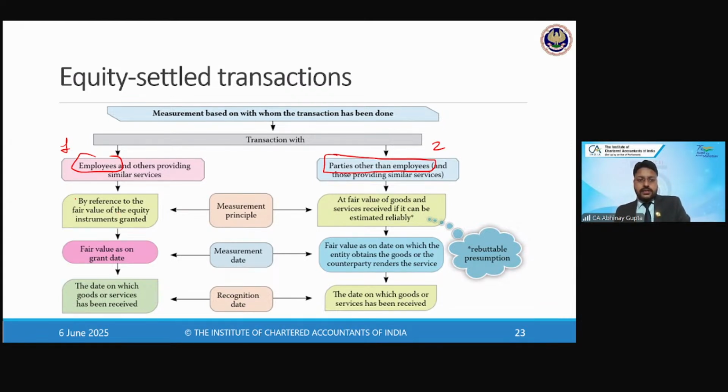So in case the transaction is with employees, then we will simply compute the fair value of the equity shares granted. And which will be the date on which the fair value will be computed? The grant date, correct? Which will be the date when we recognize the date on which the goods and services have been received. Now, what do you think? In case of employees, on which date will you record the expense in your books of accounts for these arrangements? On which date will you say that, yes, we have received the goods and services from the employees? Of course, there are no goods, there are services only, employment service. So on which date will you conclude that services are received?